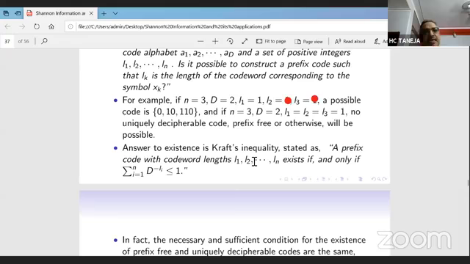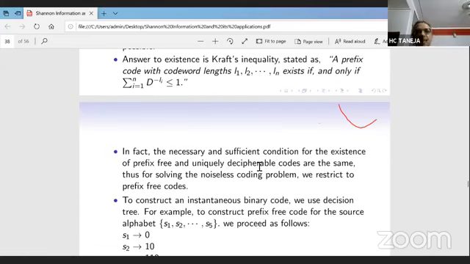If n, D and Li satisfy this inequality, only then can you say that the prefix code exists. Otherwise, it's not possible. So this came as a very fundamental result in coding.